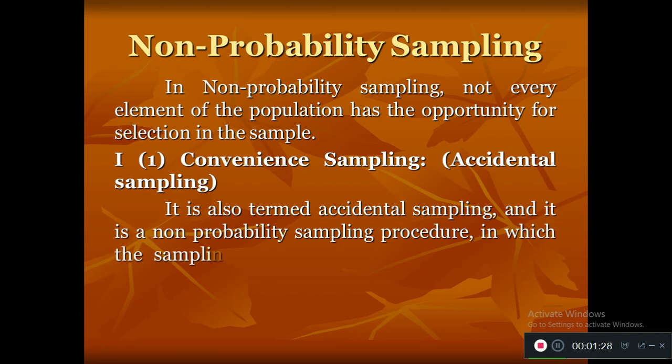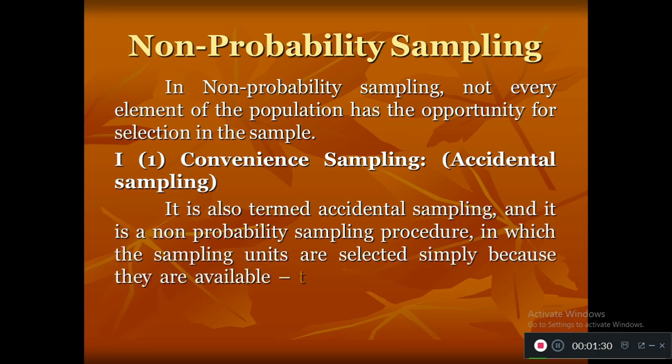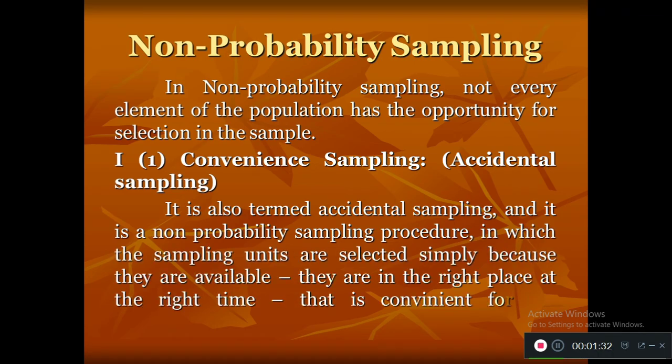So there are different types of non-probability sampling. First method is convenient sampling technique. It is also called as accidental sampling technique. So what we are doing in this method, the researcher is selecting the sample by his own convenience. Based on his convenient time, based on his convenient place, the investigator can collect the sample very easily.